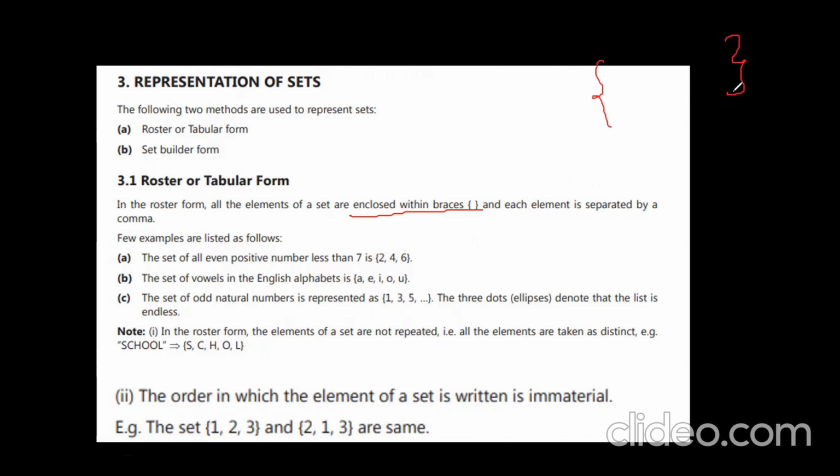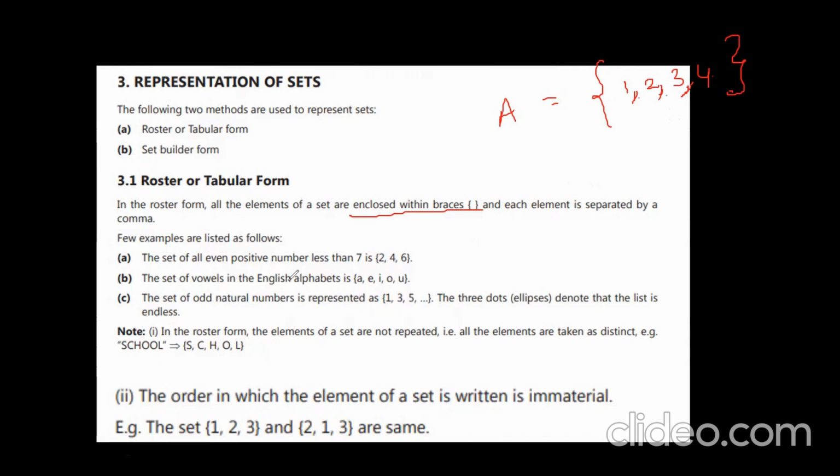Generally, we will write the set in this form only. Roster form: {1, 2, 3, 4}, brace open and brace close. Like this we are going to represent. And each element is separated by a comma. You see, there is a comma between each and every element.